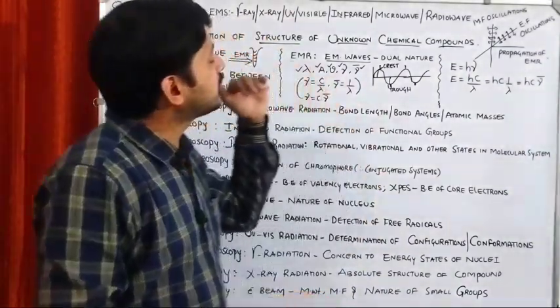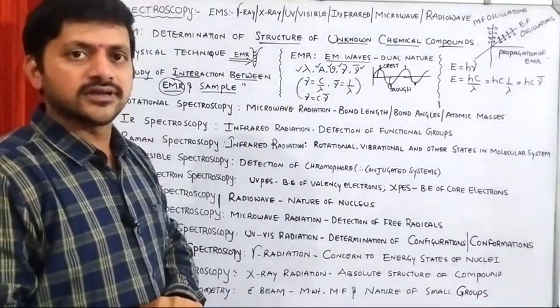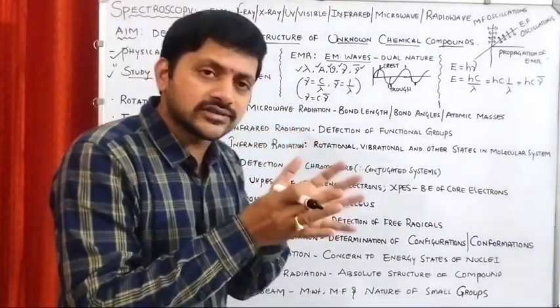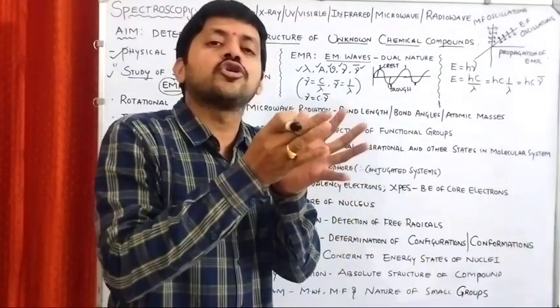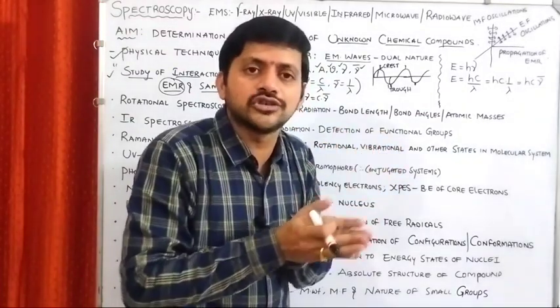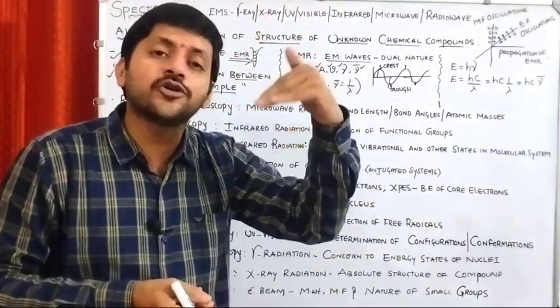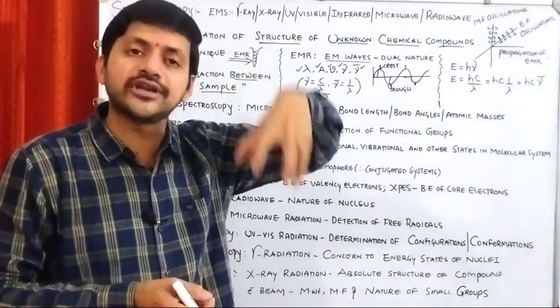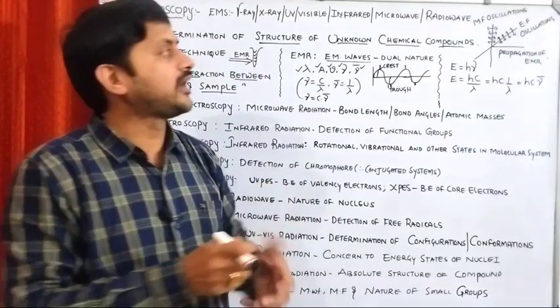Okay. So if you see the electromagnetic radiation, what kind of energy is it? It is associated with electromagnetic waves. The electromagnetic waves are composed of electric field and magnetic field. So the electromagnetic radiation has both the electric field and the magnetic field.